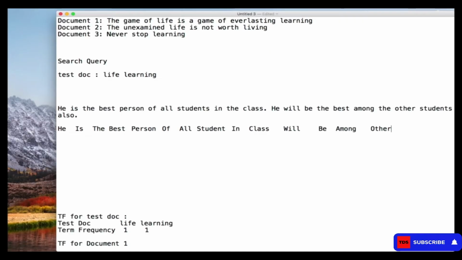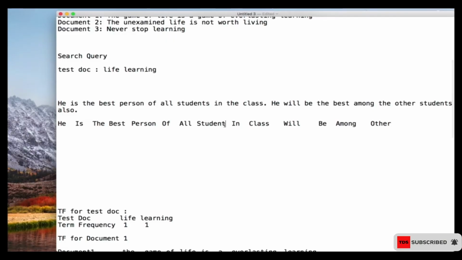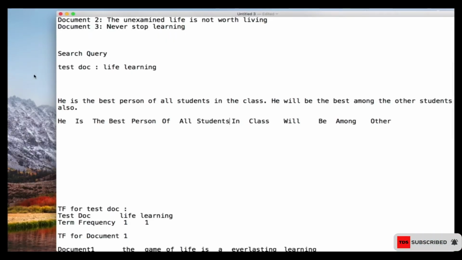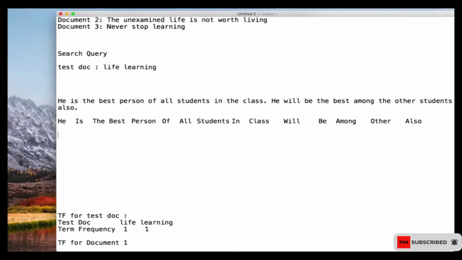So I move on to "other". Then I move on to "student". Now "student" has already appeared. It's actually "students", and it has appeared once here, so I'm not going to write it again. And then "also". So now I'm going to write "also" over here. So these words are going to be chunked together like this, I mean, chunked on each column like this. Okay. So now let me push this a bit.